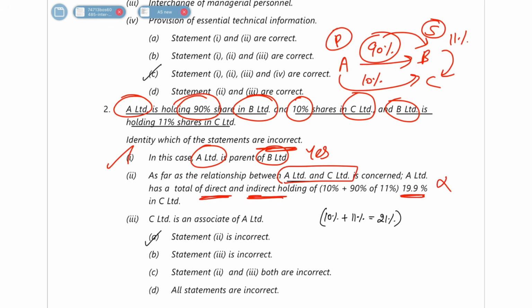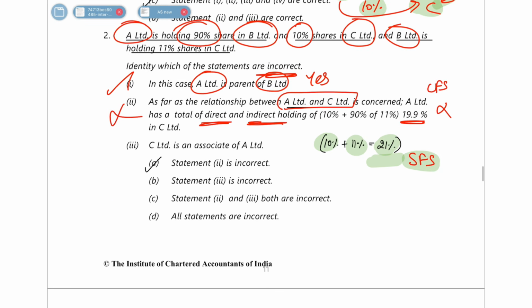The answer is wrong. This is in the case of CFS, but in the case of SFS, how will you find out? You will find out how much A is holding in C Limited. A is holding 10% in C Limited. So this is direct holding. Now, how much is B Limited holding in C Limited? It is holding 11%. So plus 11%, which means 21%. So in SFS, it is 21% holding. So the second statement is wrong. Okay. Here, if they would have written CFS, then we could have agreed to this statement.